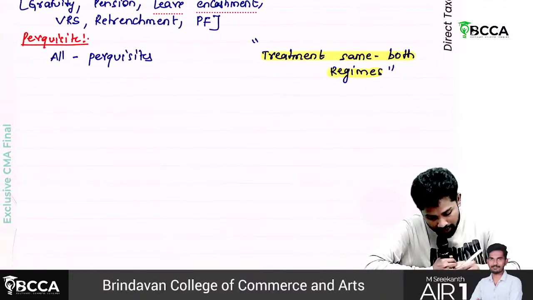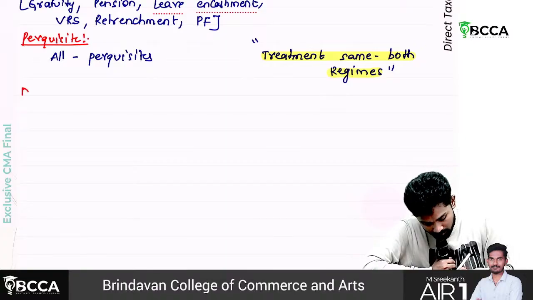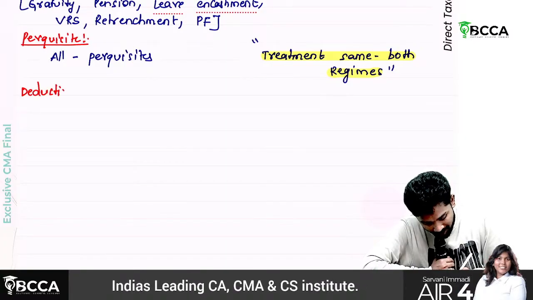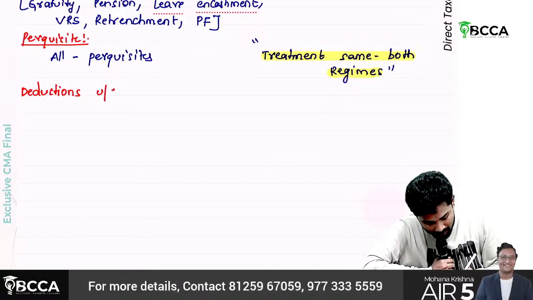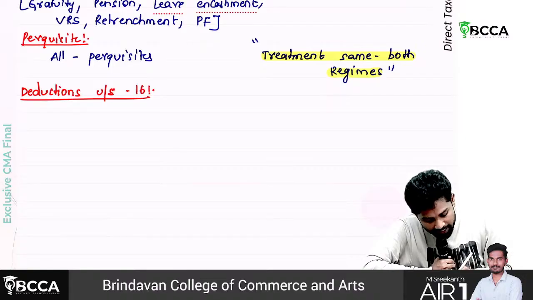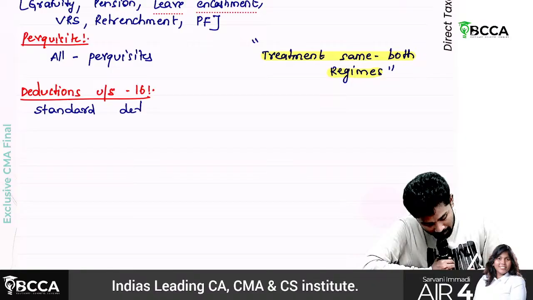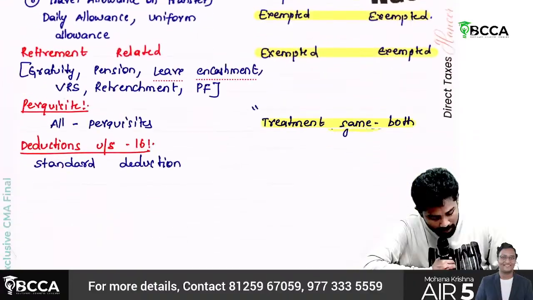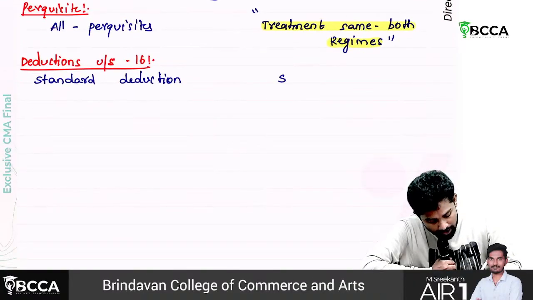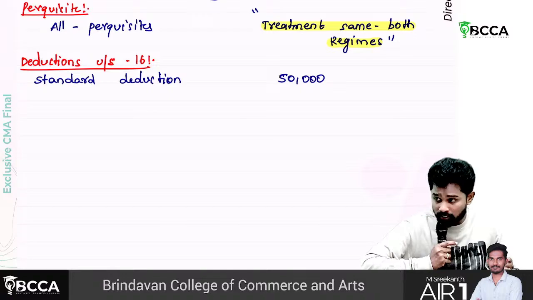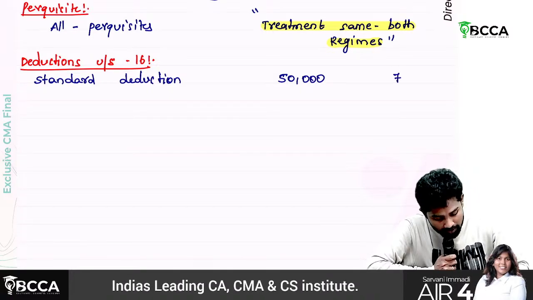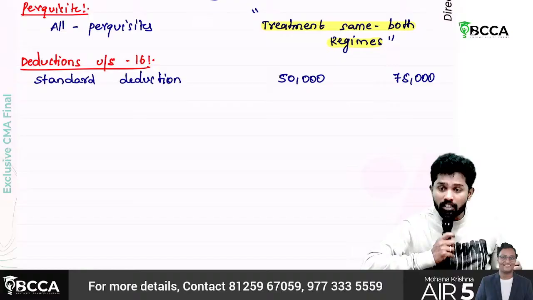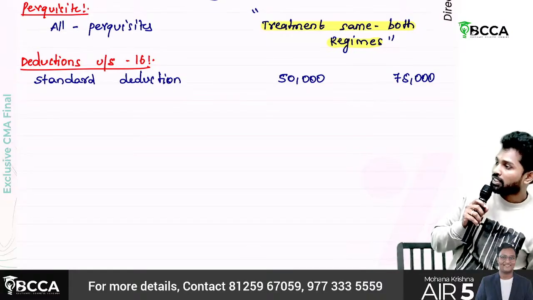Then there are deductions under section 16. First one is standard deduction, sir. Under old regime, it is very important, sir. This has been asked so many times. Standard deduction is 50,000 under old regime. Whereas under the new regime, it was updated. How much? 75,000 is allowed. Under new regime, there is more standard deduction.